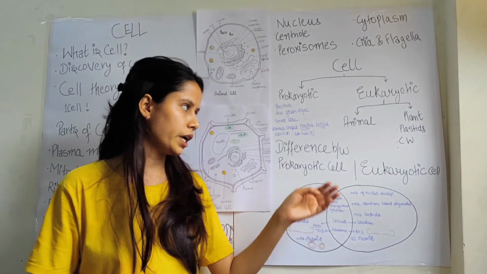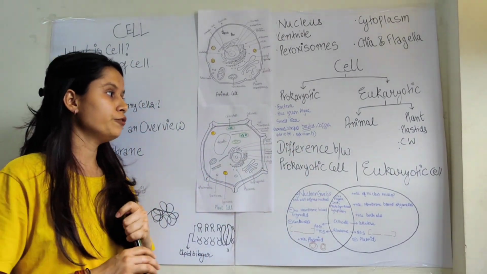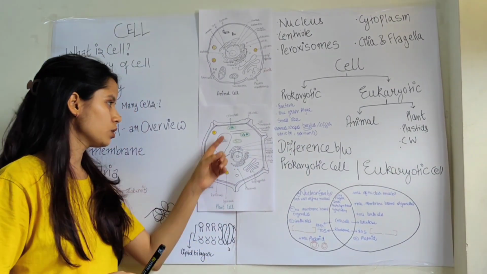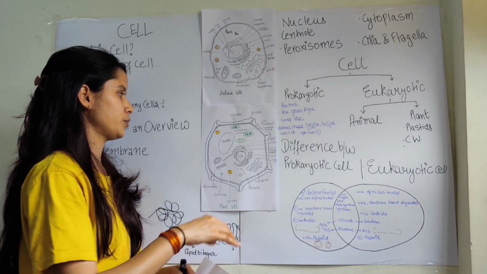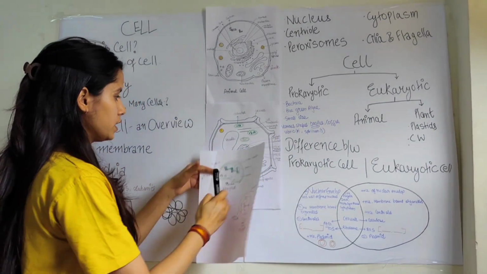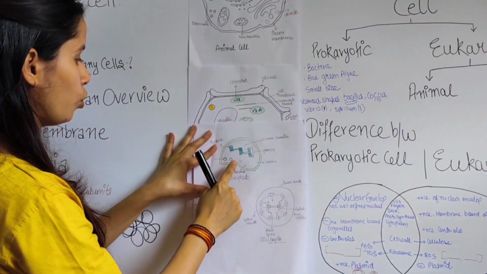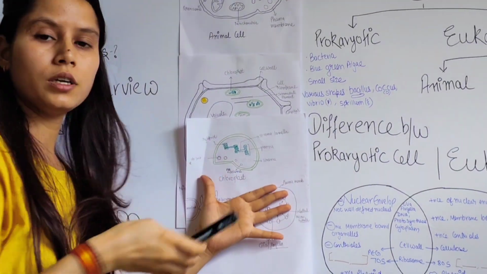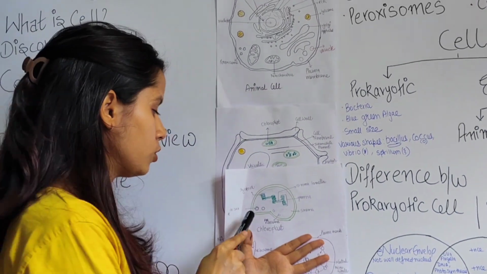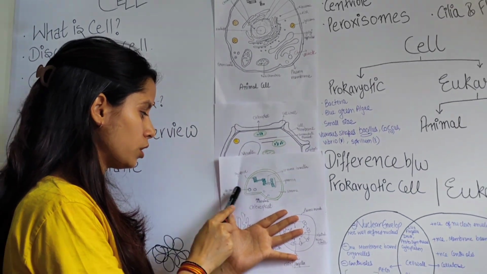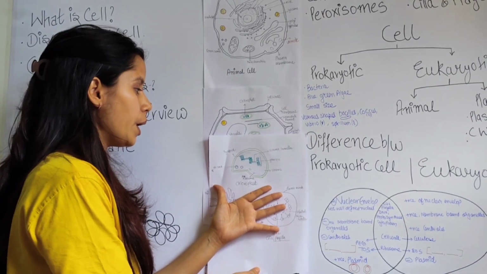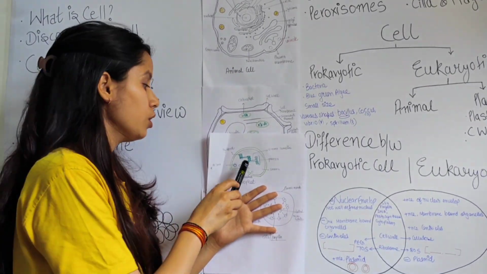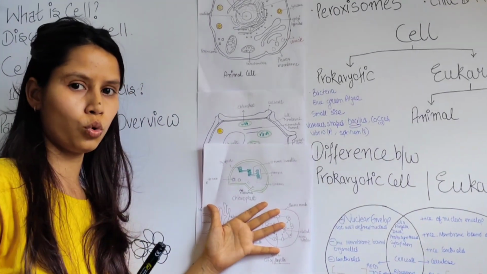So these are the three types of plastids, in which the most important plastid is chloroplast. We will further discuss the structure of chloroplast. As you can see, this is the chloroplast. Like mitochondria, chloroplast is also a double-membrane structure. It has its own genetic material and ribosomes. Apart from this, it contains the green color pigment known as chlorophyll.